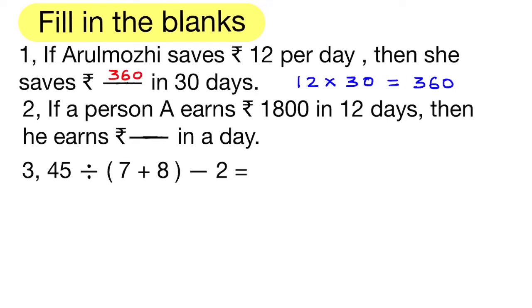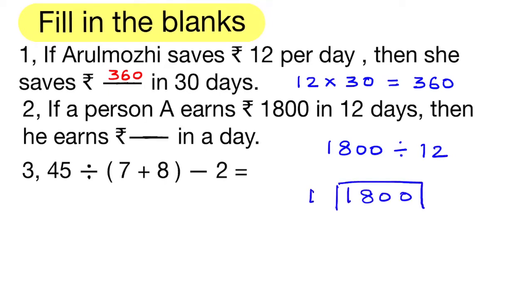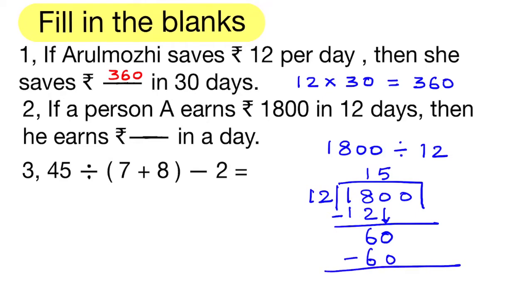If a person A earns rupees 1800 in 12 days, then how much does he earn in a day? 1800 divided by 12 will give his daily earnings. 12 ones are 12, 18 minus 12, 6. Bring down 0. 12 fives are 60. 60 minus 60, 0. 12 times 0, 0. So he earns rupees 150 in a day.